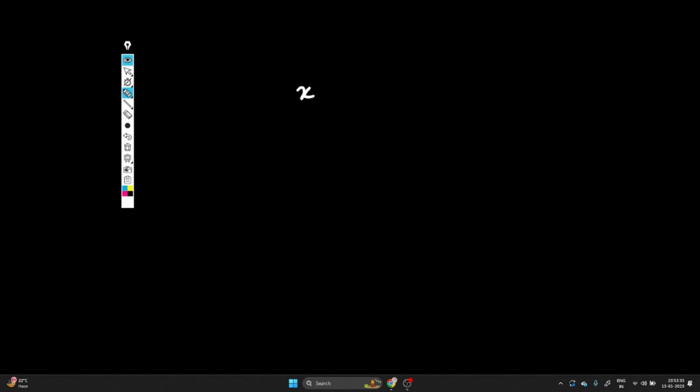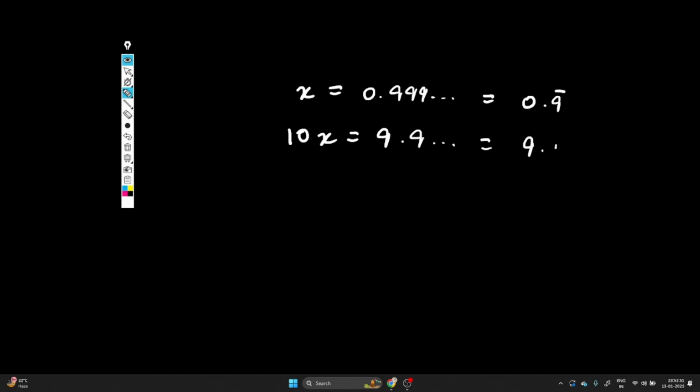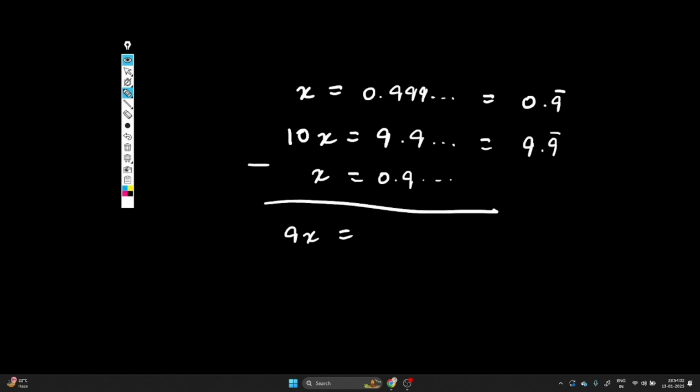So if we have a variable x, we can set it to 0.999, which goes on forever, which is equal to 0.9 bar. And then we can take 10x, which will just be this multiplied by 10, so it must be 9.9 bar. And if you take x, which is 0.9 and so on, and you subtract it, you must get 9x, which is equal to 9 in this scenario, because the 9s cancel out when you subtract them because they're infinite. And if we divide both sides by 9, you should get x is equal to 1.